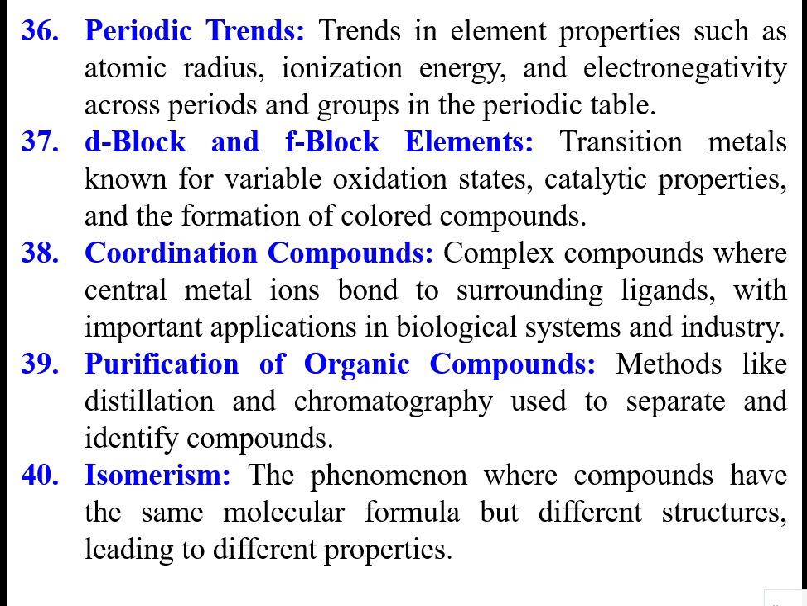Then the trends in element properties such as atomic radius, ionization energy, electronegativity, and other properties will change according to the periodic position of the elements. D and F block elements are called metals known for variable oxidation states. Therefore, they can be used as catalysts and for the formation of colored compounds for practical purposes. Then coordination compounds, where central metal ions are bound to surrounding ligands, with important applications in biological systems and industries.